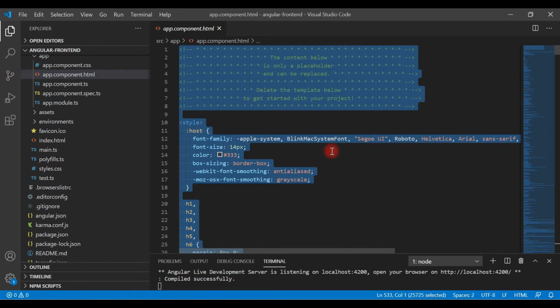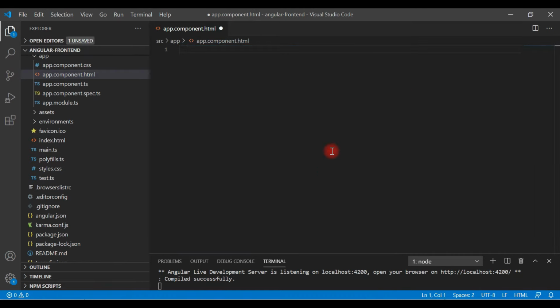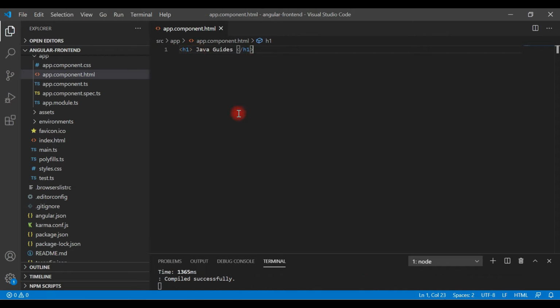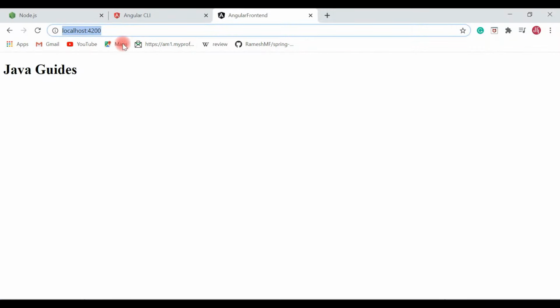For example, I am going to delete all the existing HTML and just write some HTML code like an h1 tag, and within the h1 tag, Java Guides. If you save the file and go back to the browser, you will be able to see Java Guides printed on the browser.